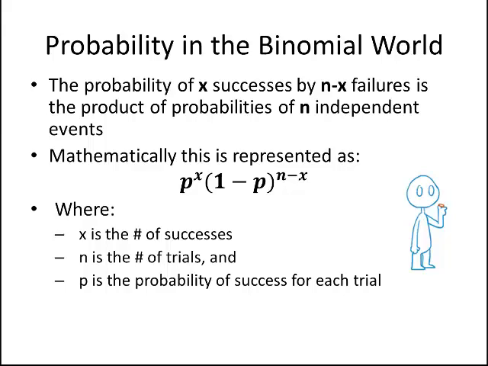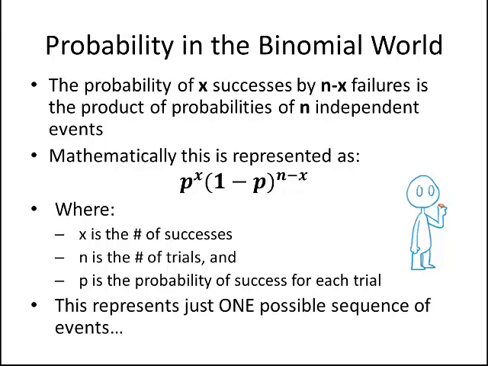So I could put 10 in where N is, and I know that the probability of getting a heads is 0.5. So I would put 0.5 in for P, right? And then the question now becomes, well, what is X? And it might be what we're interested in. Maybe I'm interested in getting one head out of 10 trials, or one tail out of 10 trials. Or maybe I want 3 heads out of 10 trials, right? So we can put those numbers into this equation and we can solve it.